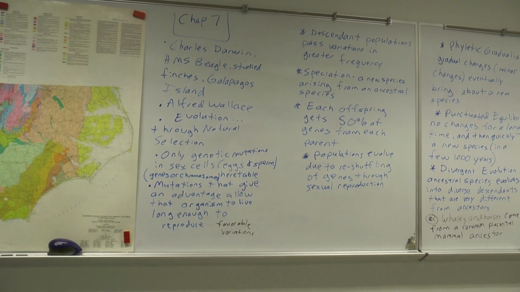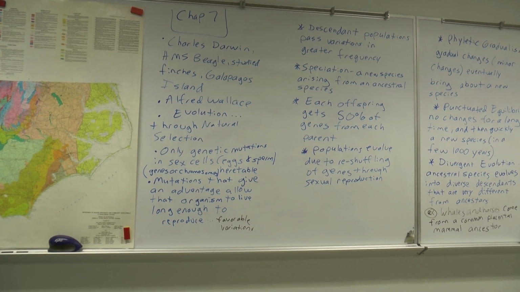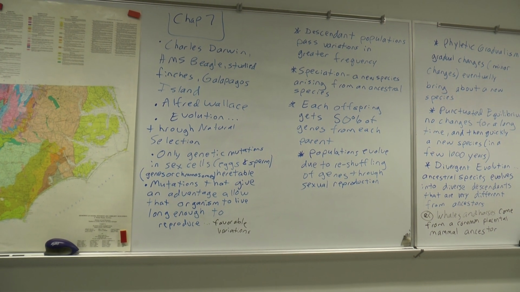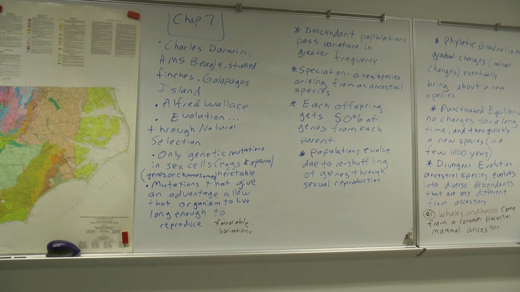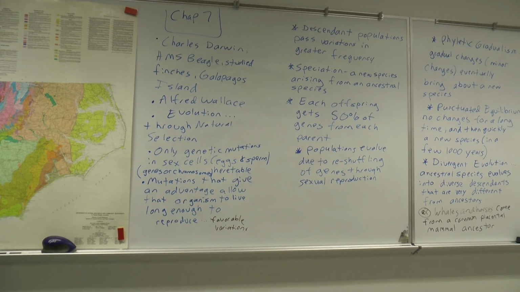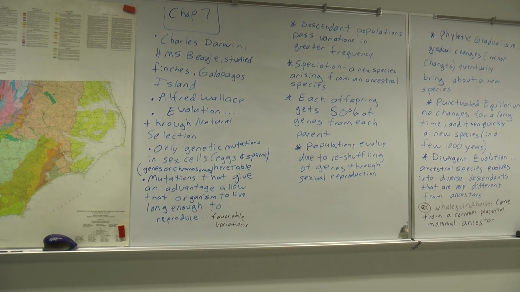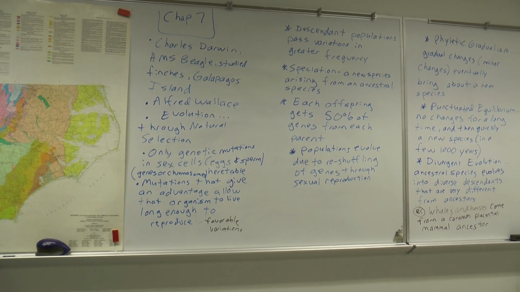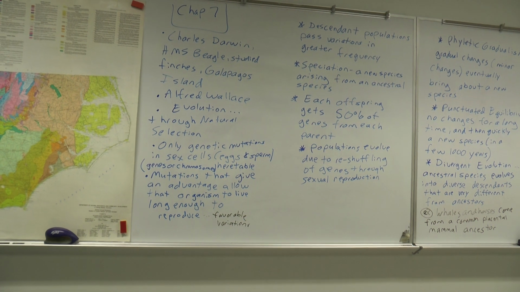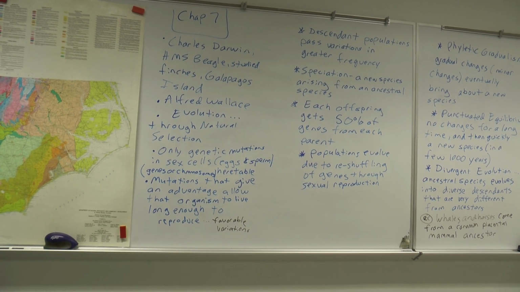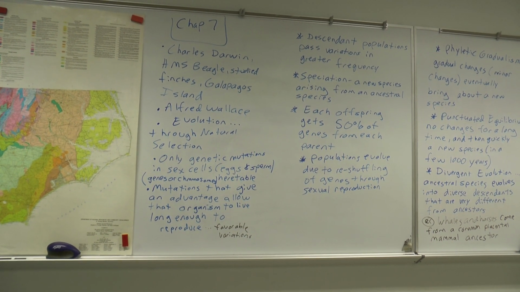Are there mutations that are disadvantageous? Oh, I'm just sorry, guys. It's been a very long day. Are there mutations that are not advantageous at all? Sure. Cancer, that's an example. Of course, that's not in the sex cells. But yes, you could have organisms that had mutations in the sex cells but the mutation made them actually easier for predators to find them.